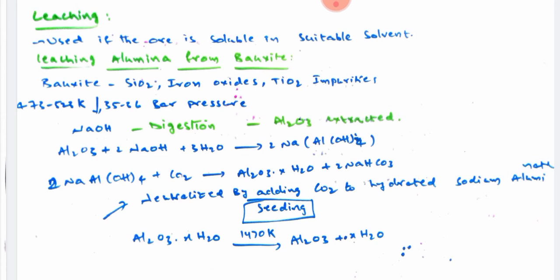This process is called the leaching process. Two steps are used in the leaching: one is the digestion process and the other is the seeding process. In the digestion process we add NaOH, but in the seeding process we use CO2. In this way all the impurities are completely separated from the ore.